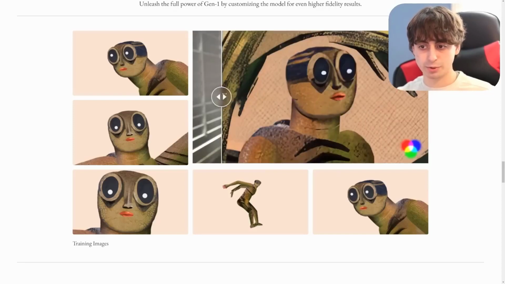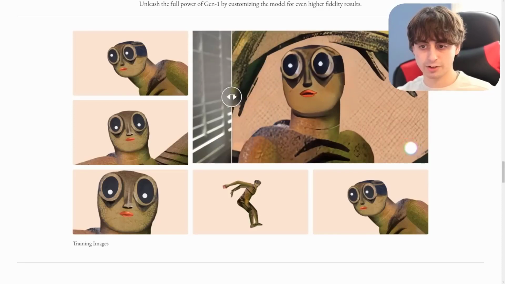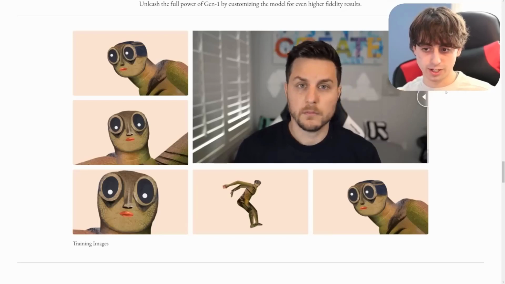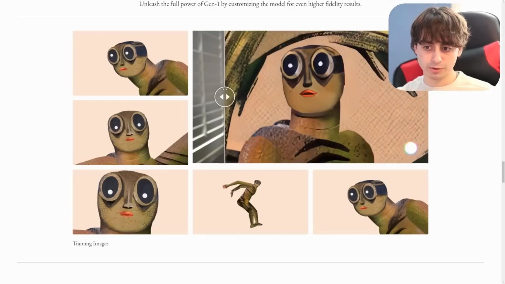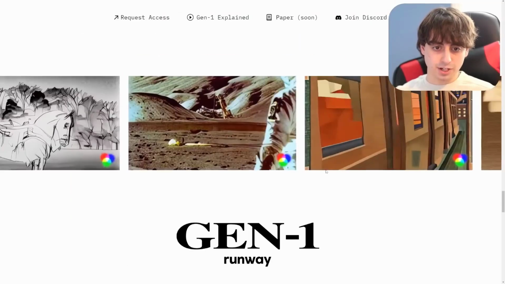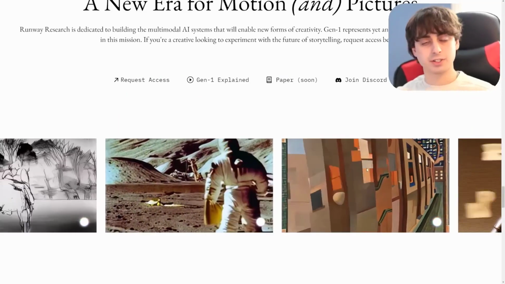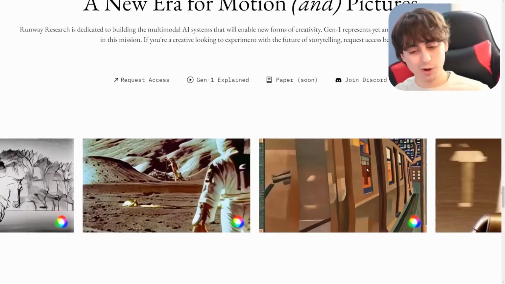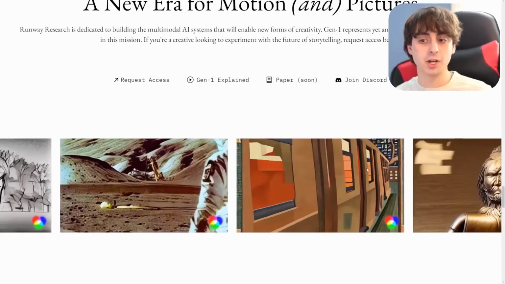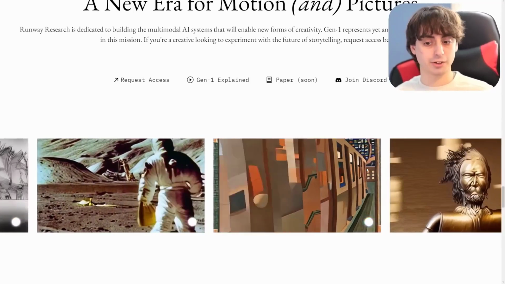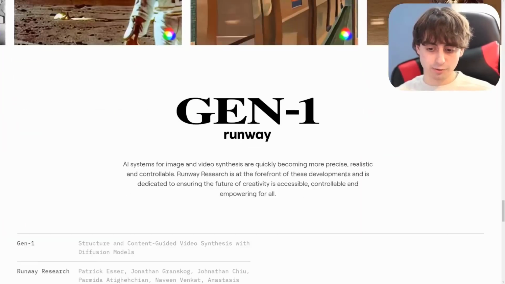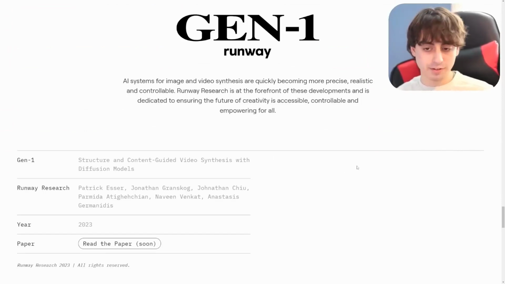So this is really cool stuff, and it's interesting how accurate it is with the eyes here. If you look at this guy's eyes and the way he turns, really interesting. So I think the examples here are incredibly impressive. This is going to be an insane creative tool. Runway ML has been known to provide really fascinating products before, so I have a lot of respect for this company, seeing what they've done in the past.